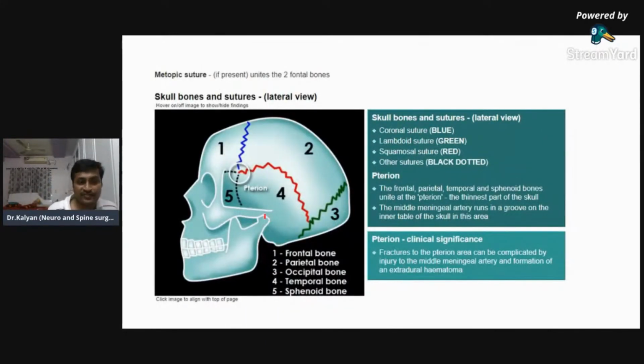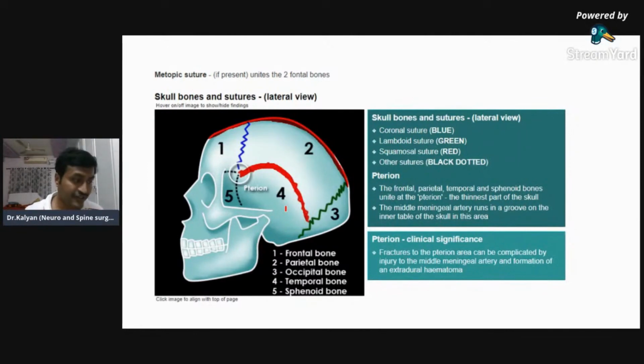So this is the lateral view of the skull. The midline suture, which I have not shown here, was the sagittal suture, which divides into right and left halves. This one is in the coronal plane. This is the coronal suture, which separates the frontal bone from the parietal bone. This green one is the lambdoid suture, which separates the parietal bone from the occipital bone. And this red one is the squamosal suture, which separates the parietal bone from the temporal bone. This forms the basis of your understanding of the CT of the brain.